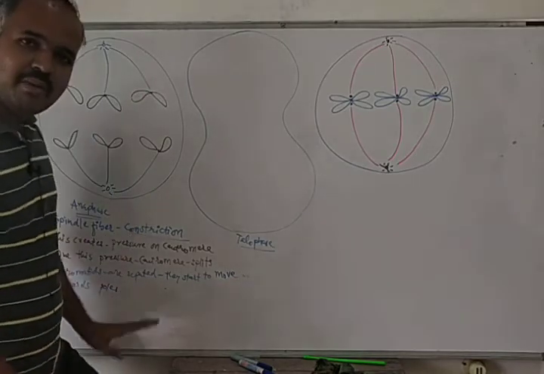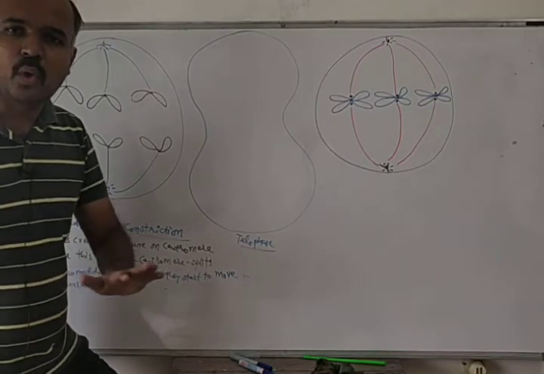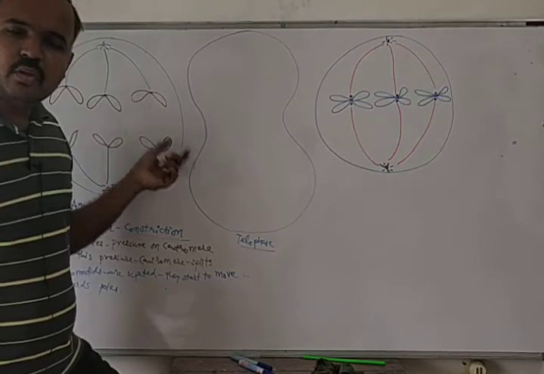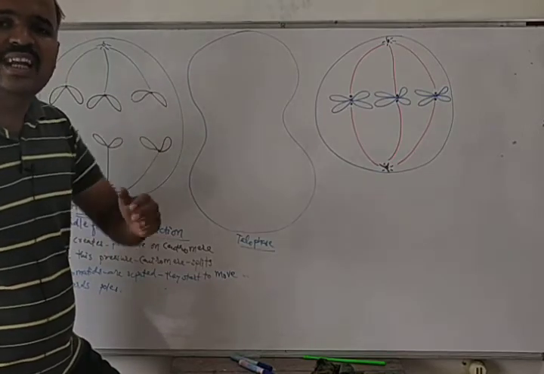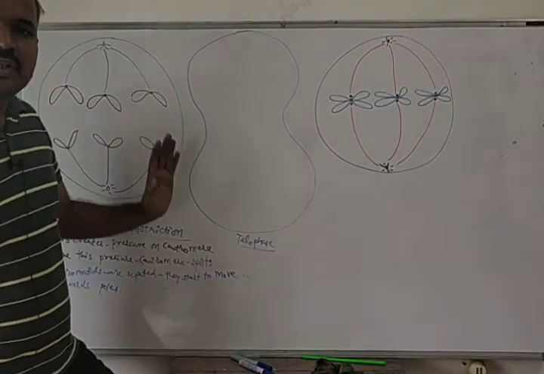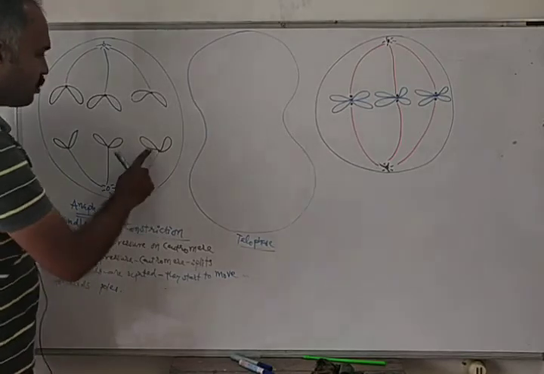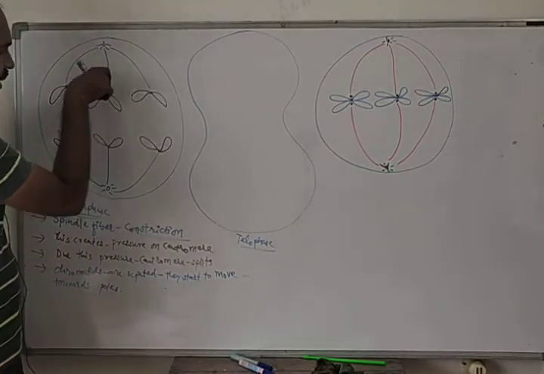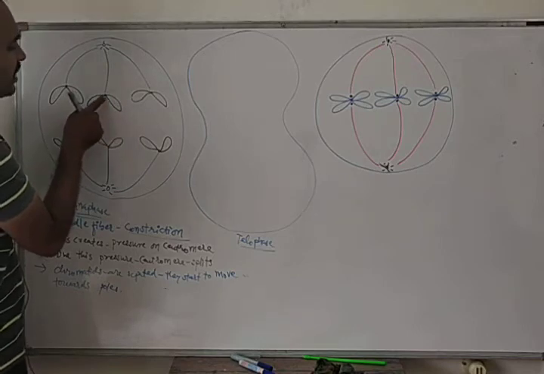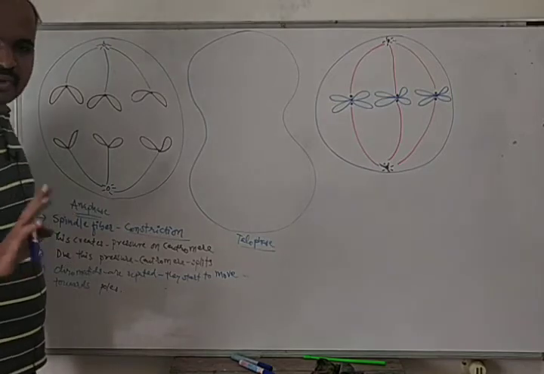Please remember this point: during the movement of chromosomes towards the pole, the arms remain behind, or we can say they trail behind, but the centromere remains in the front part. As you can see, all arms are trailing behind and the centromere is in front. So this is all about anaphase.